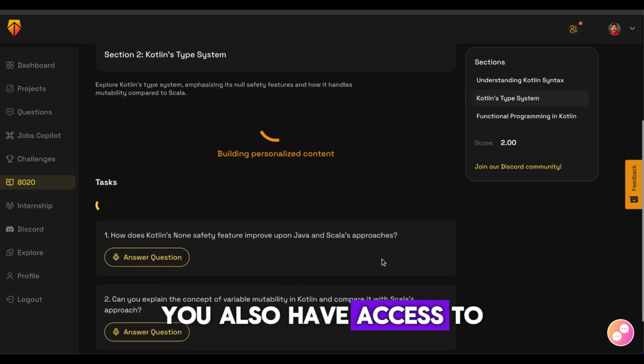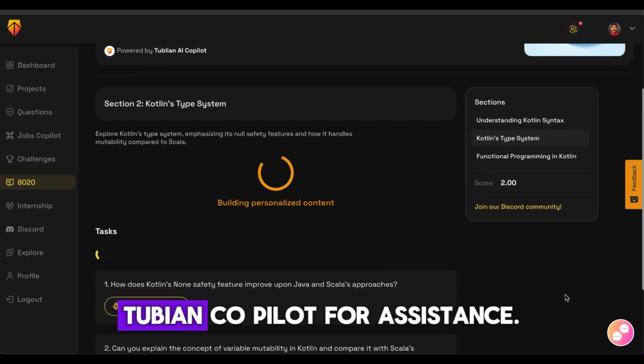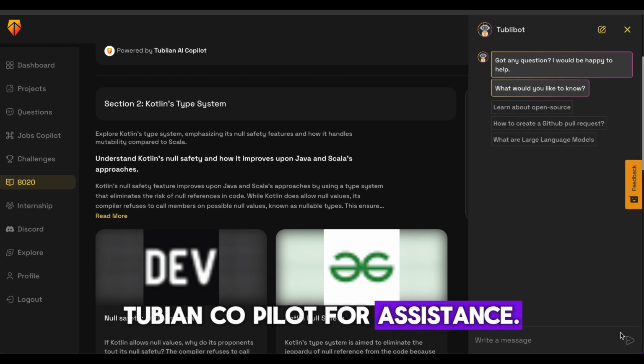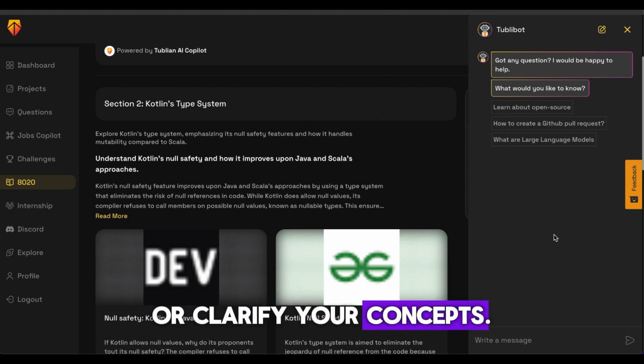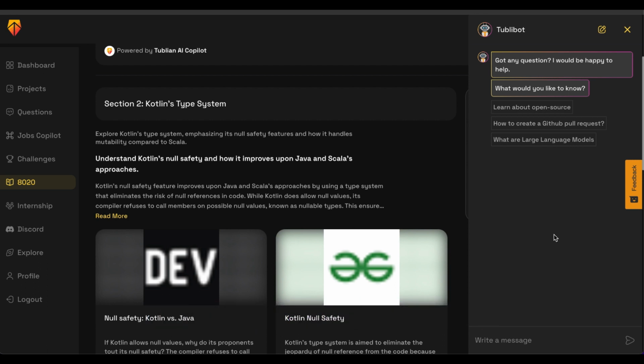You also have access to Tublian Copilot in here. On every roadmap, you can use that as your assistant, ask questions, clarify your concepts on any doubt, and have a conversation with this bot.